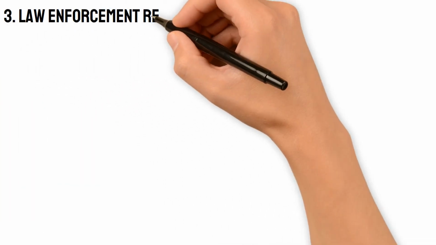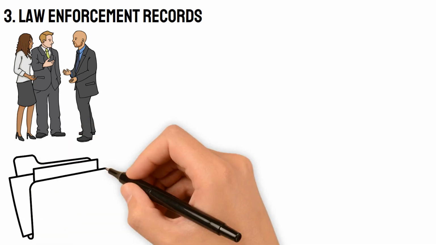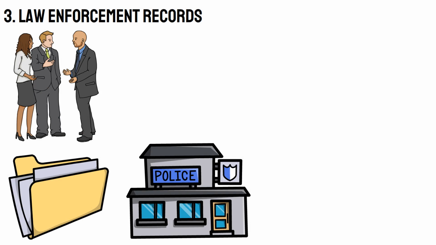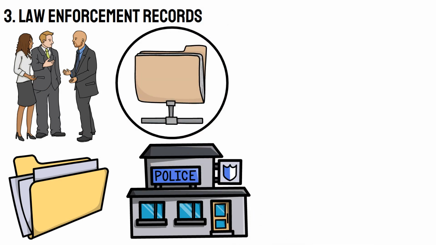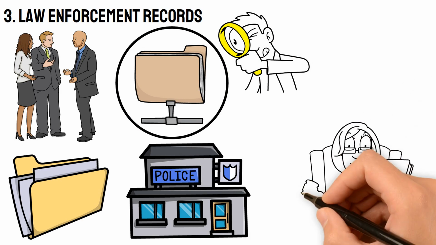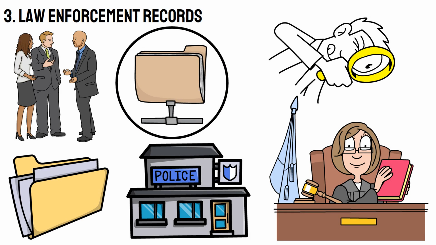3. Law enforcement records. Law enforcement agencies may have records related to investigations of alleged abuse or neglect, including police reports, witness statements, and evidence collected during investigations. Access to law enforcement records may be subject to restrictions based on privacy concerns and ongoing investigations.